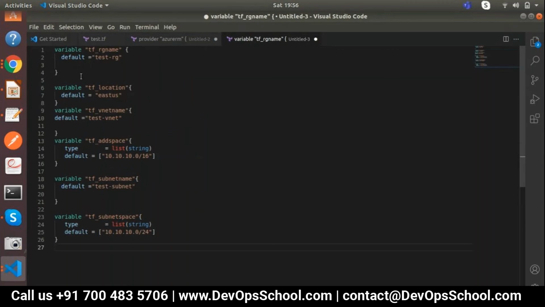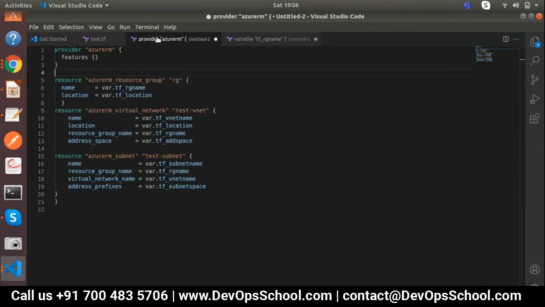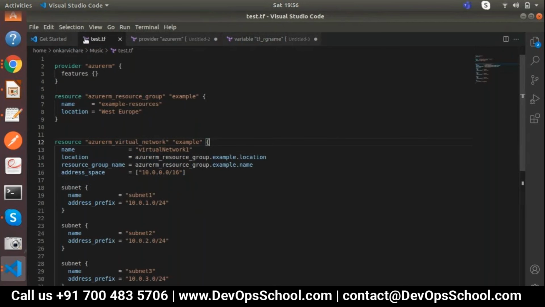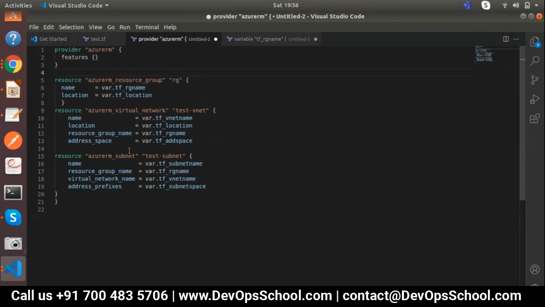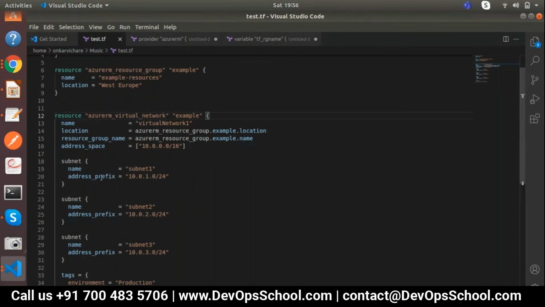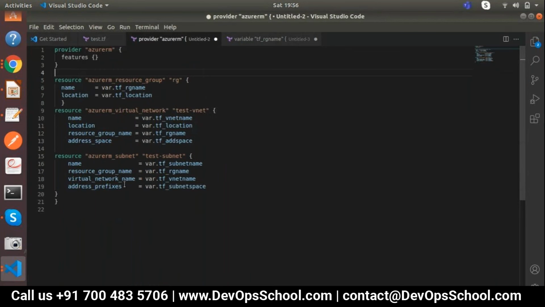East to west, everything is available. The resource group name is also available, right? Now the resource group is clear. Let me check the VNet. Location, resource group, address space. Everything is there. Okay, perfect. Now let's check out the subnet. Name, address space. So what we did: virtual network name, address space, resource group name.